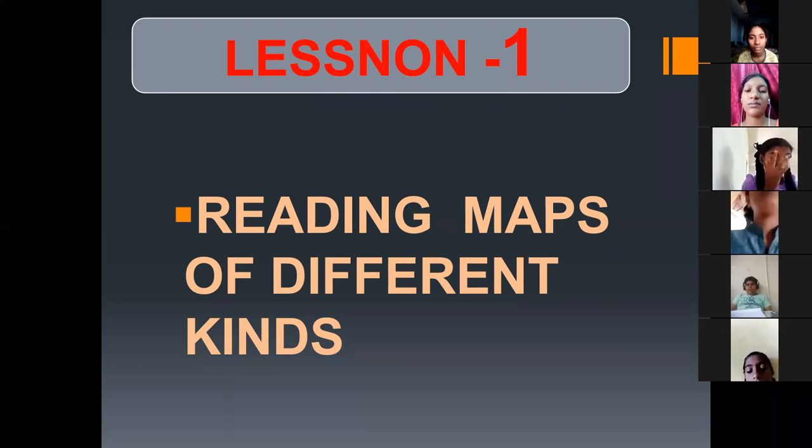So our first lesson is reading maps of different kinds. What do you mean by map? Sanish, can you define what a map is?